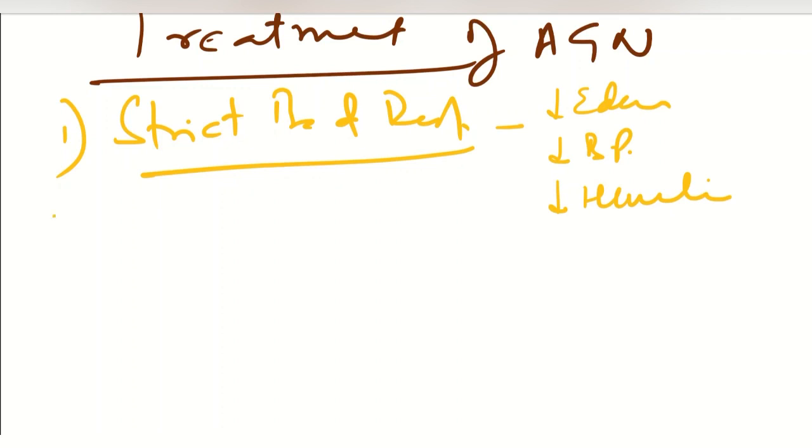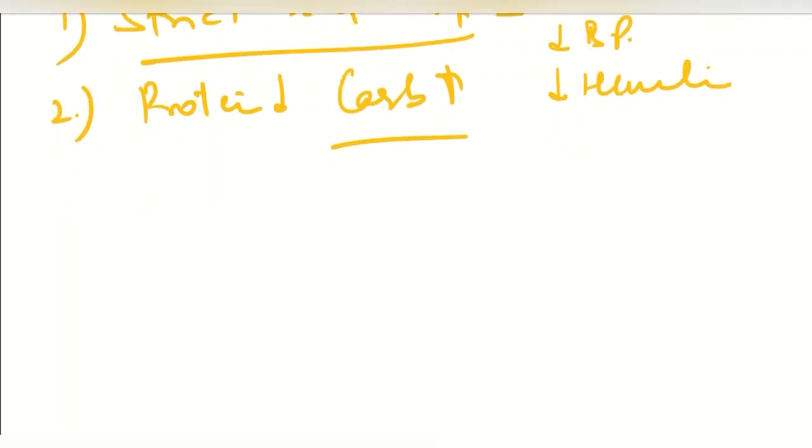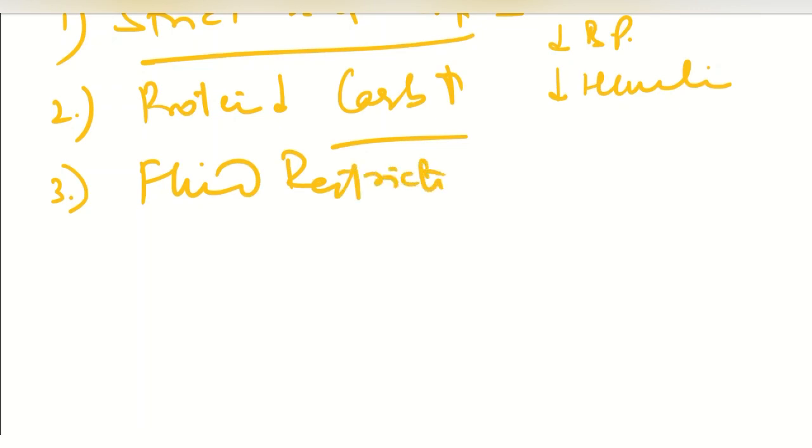Besides this, we will ask the patient to reduce the protein in the diet and to increase the carbohydrate in the diet. We can also advise the patient fluid restriction. This fluid restriction we calculate.